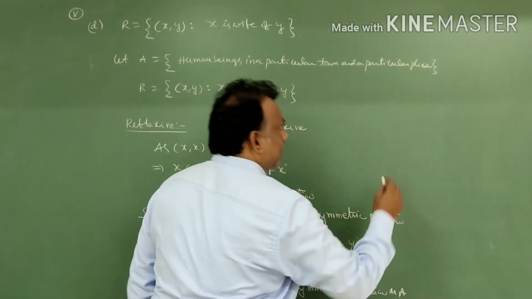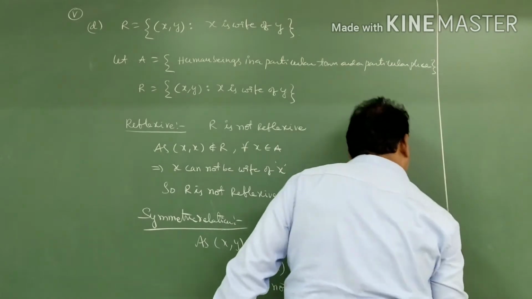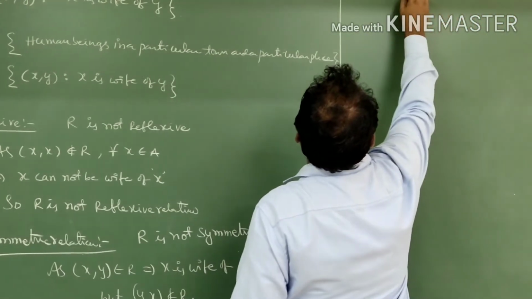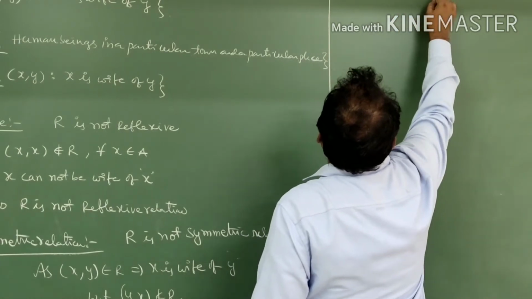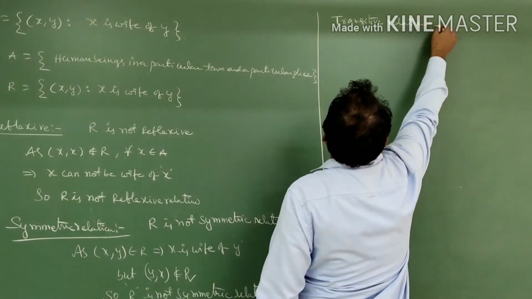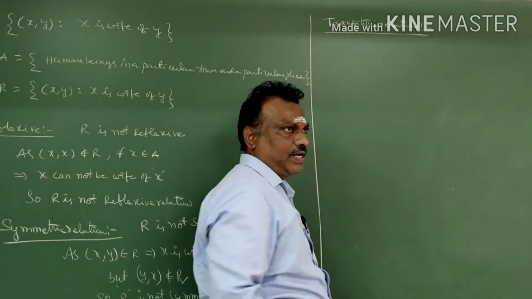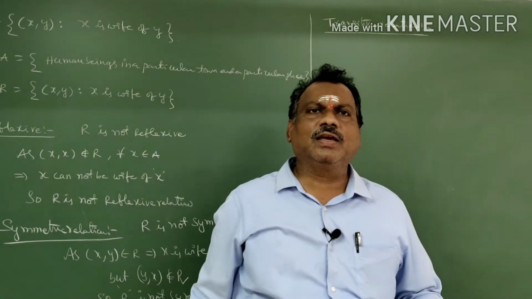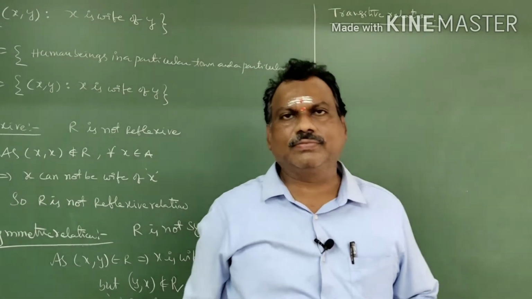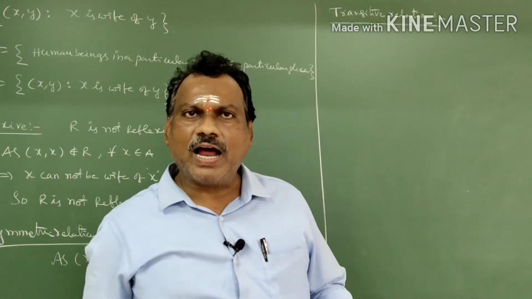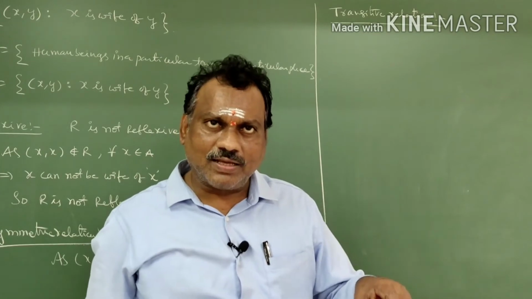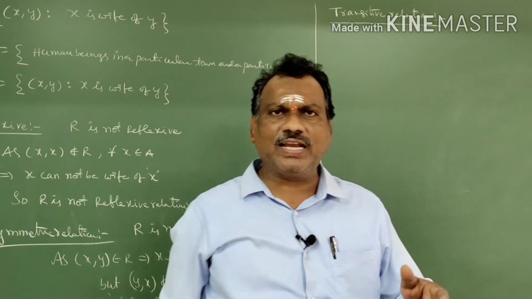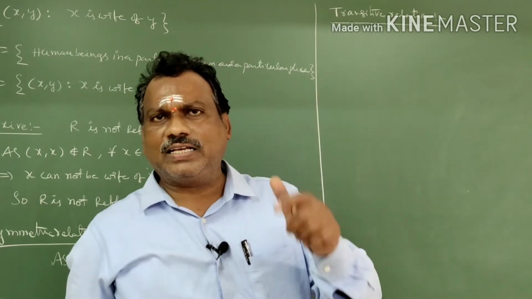Now we will discuss the transitive relation. What is meant by transitive? Recall the definition: (x, y) and (y, z) belong to R implies (x, z) exists. Only if (x, y) and (y, z) exist will (x, z) exist.